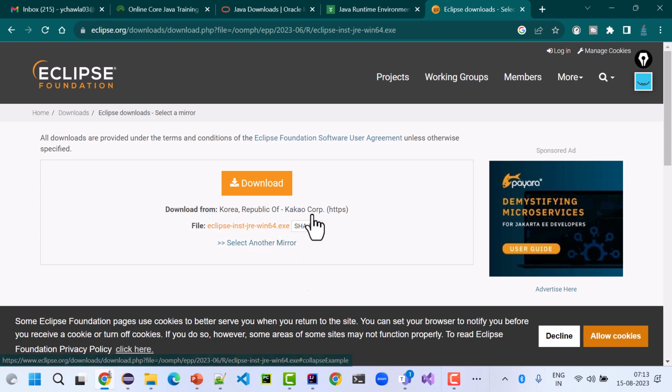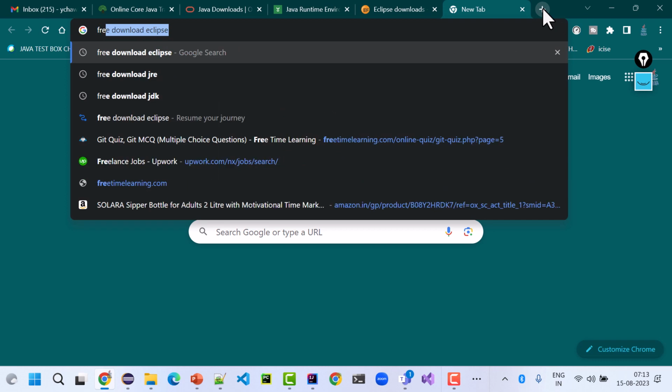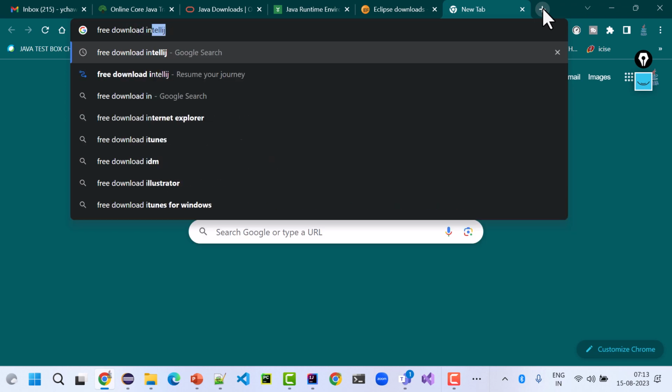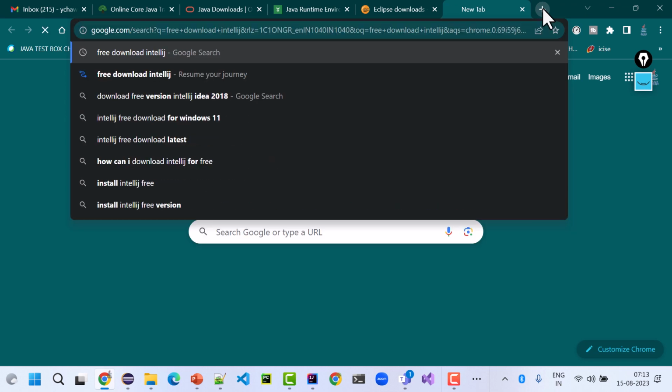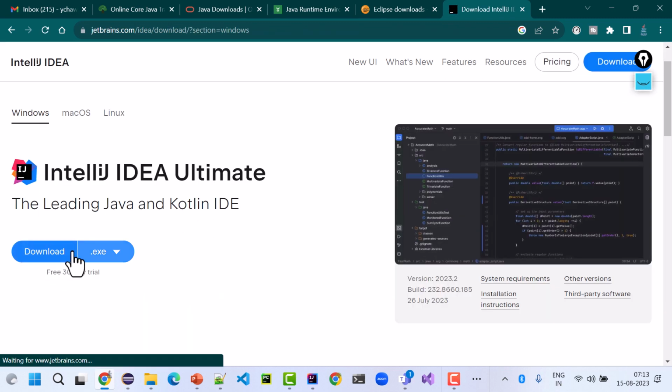Similarly, if you need IntelliJ, all you need to do is free download IntelliJ, and it will take you to the JetBrains website. You can download this Community Edition.